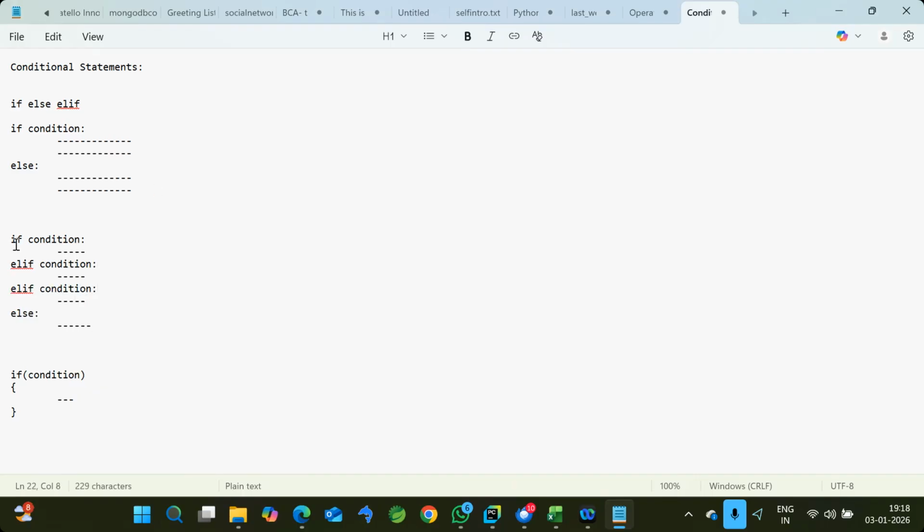Likewise, first it will check the first condition. If this condition is satisfied, this block will be executed. If this condition is not satisfied, it will go for elif.